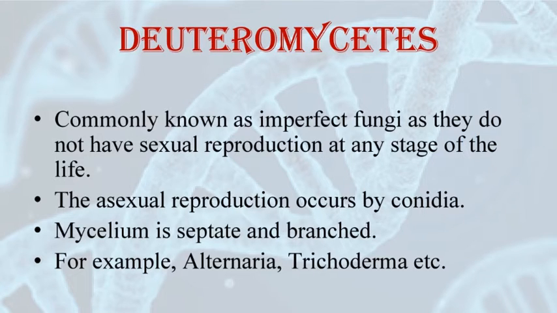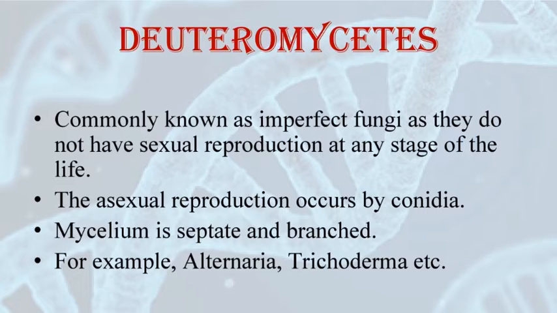The fourth class of fungi is Deuteromycetes. Deuteromycetes fungi is also known as imperfect fungi because they do not have a perfect reproductive stage. They reproduce only by asexual spores or only by vegetative means of reproduction. If the sexual forms of these fungi are discovered, they are moved to another class. So if there is any fungi which reproduces by asexual or vegetative stage, it can be placed under Deuteromycetes, but if there is a sexual stage, it is placed under some other class.